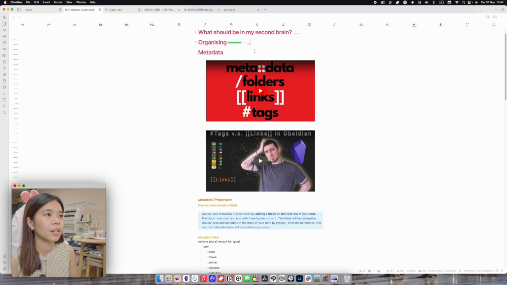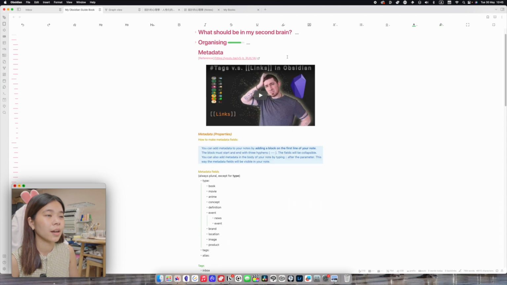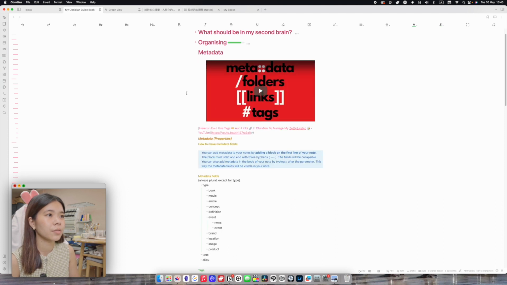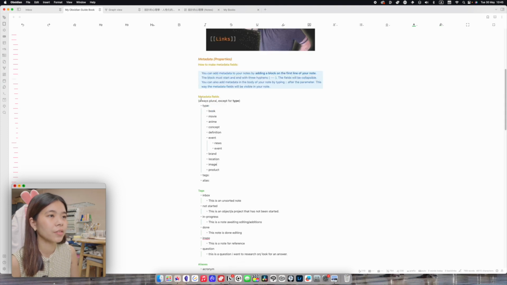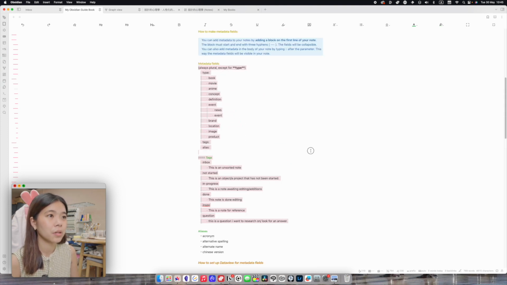And here I talked about metadata, because that is one of the most important concepts in Obsidian, and I referenced these videos so I can watch them when I forget. And here I have a list of the metadata that I want to keep track of, so it will always be consistent across my entire vault, so I don't mix up using the plural forms of different words, whatever.